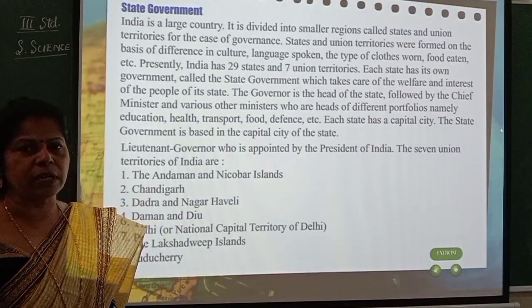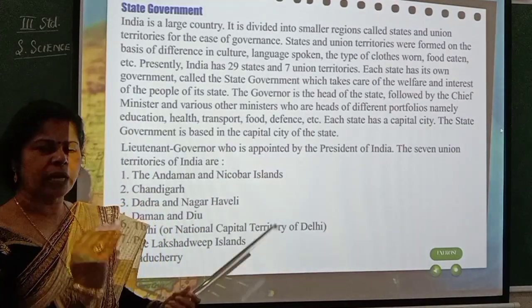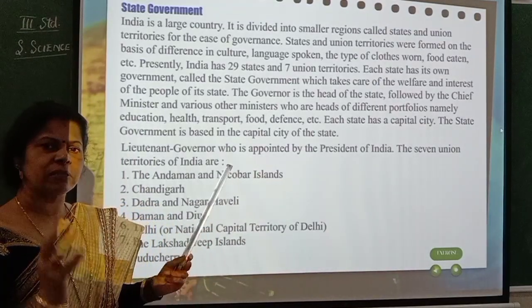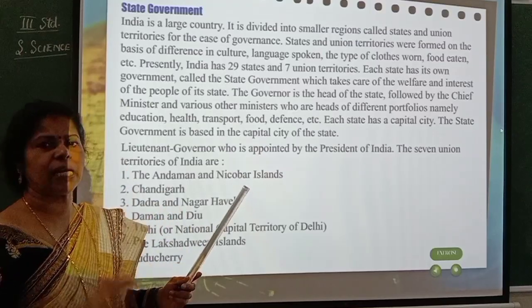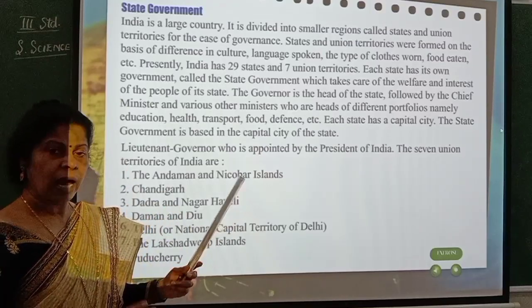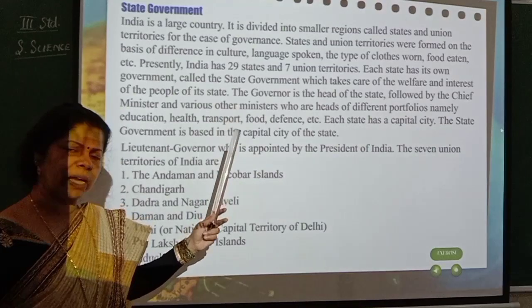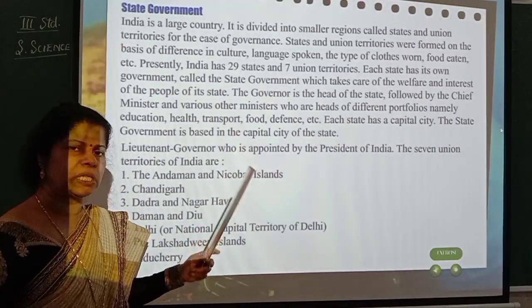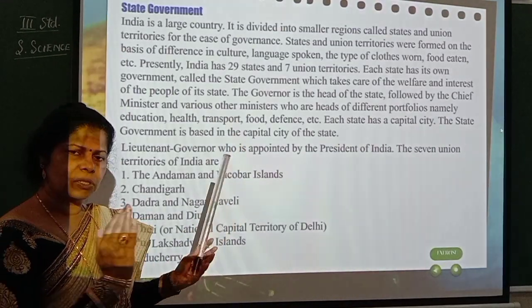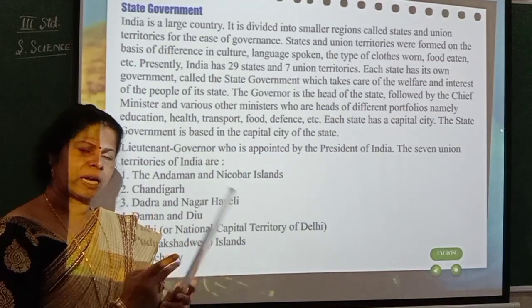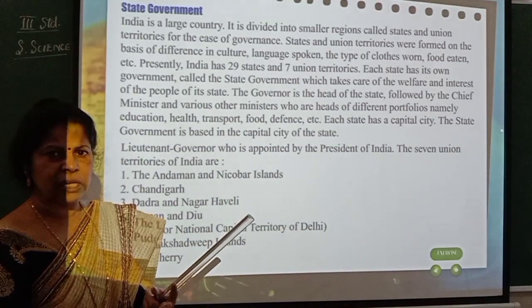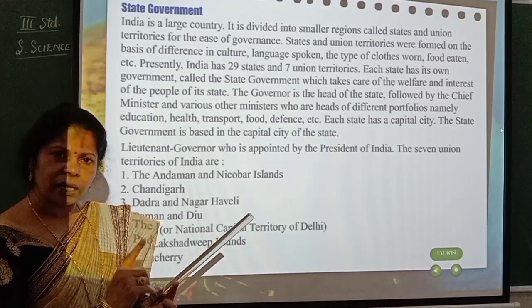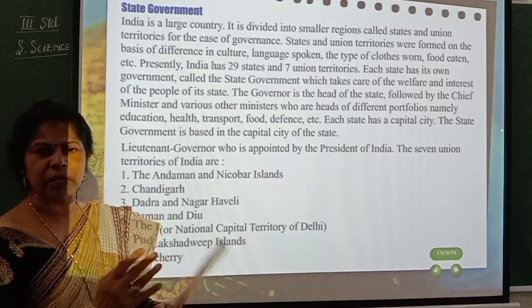Ease of governance means what? When there are small units, working can be done easily. And all this together, finally what happens? That will come and go to the central government. Understood? So, state government. Now state government means Karnataka is one state, Kerala is one state, Tamil Nadu is one state. Understood? Andhra Pradesh, Telangana, like this.